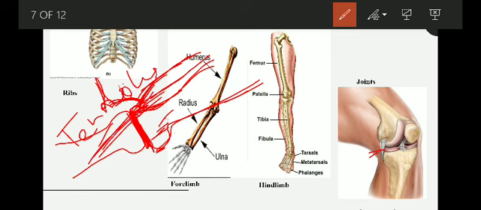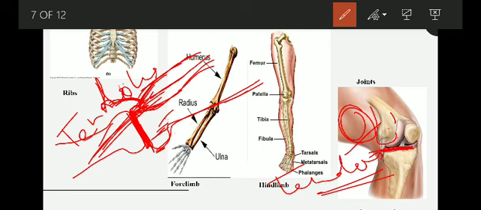So the flexible part present between the joints is called a ligament, and the muscles which are joined with the bone with the help of tendons.